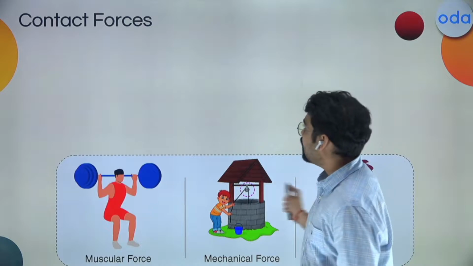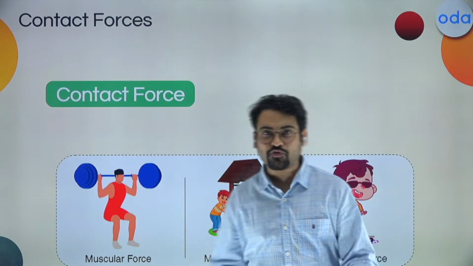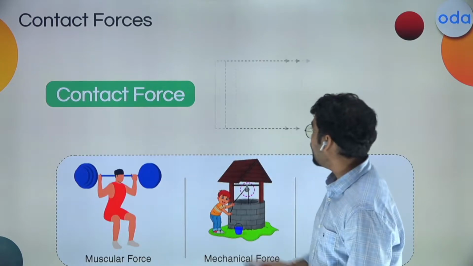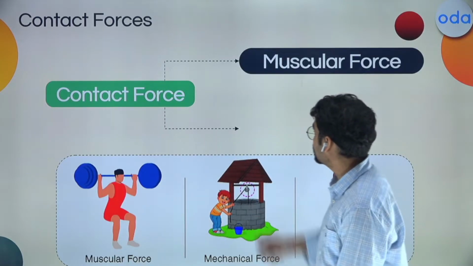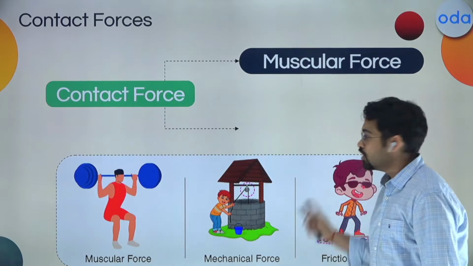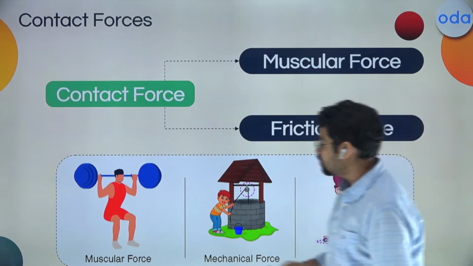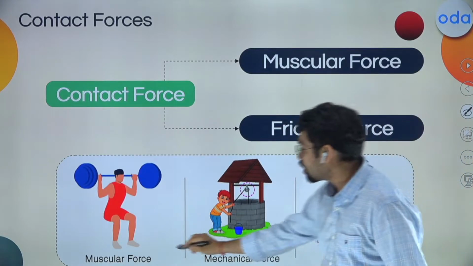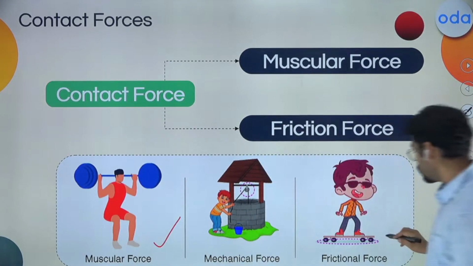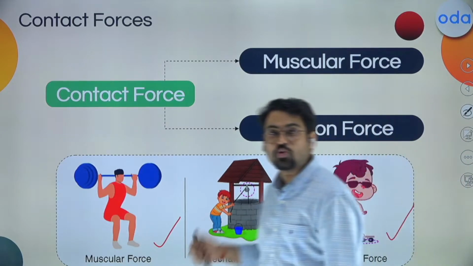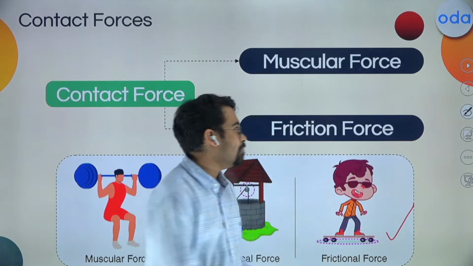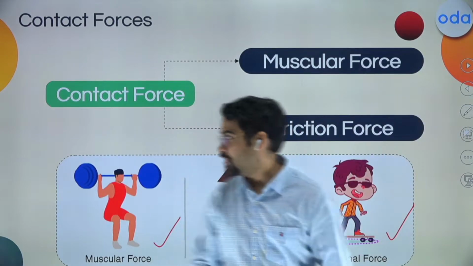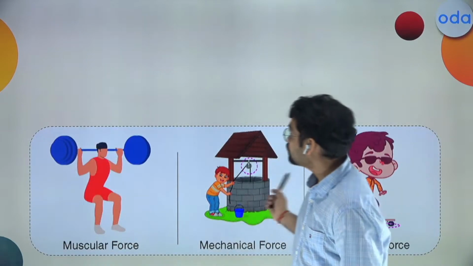Now, what do we have over here? We say that contact force, the one part that we are discussing in this session, is going to happen in two different types of forces. The first one is a muscular force, and the second one is the frictional force. So we are going to talk about this one, and we are going to talk about this one. These two are the forces that we would be primarily focusing upon. So let me take you towards the next part where we would be discussing these two.